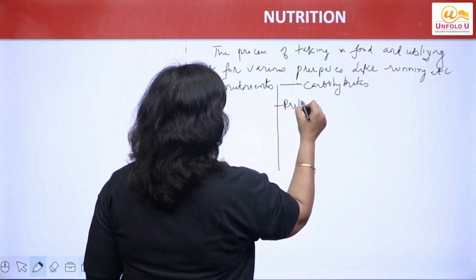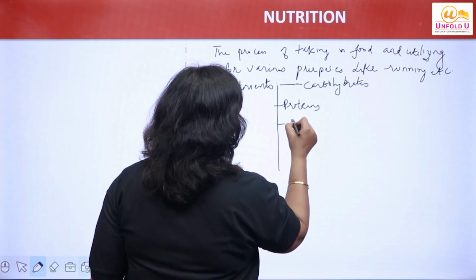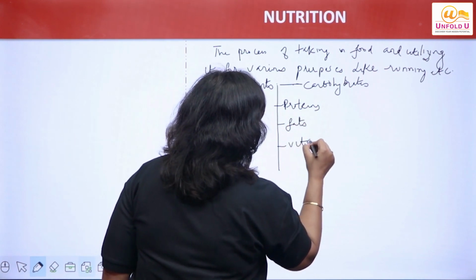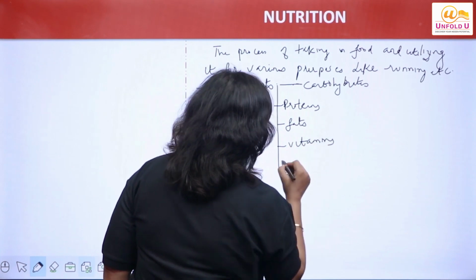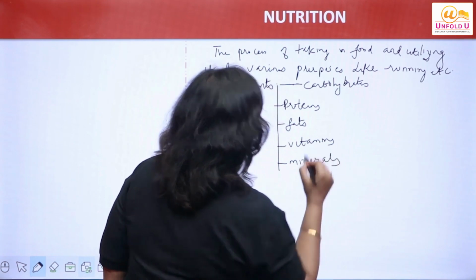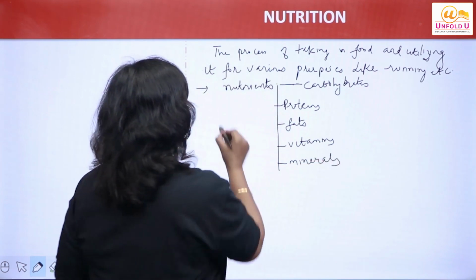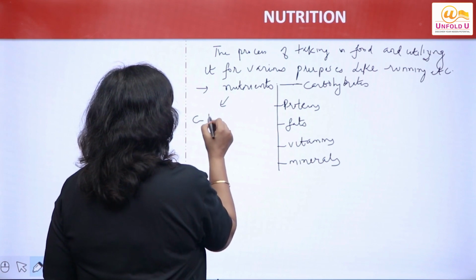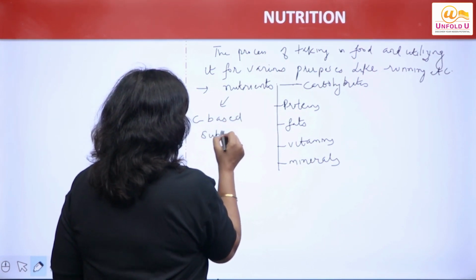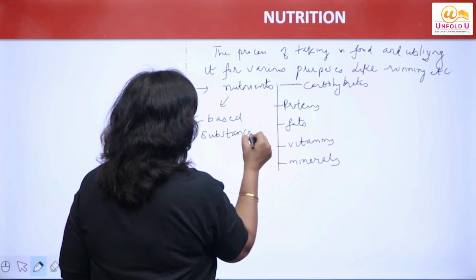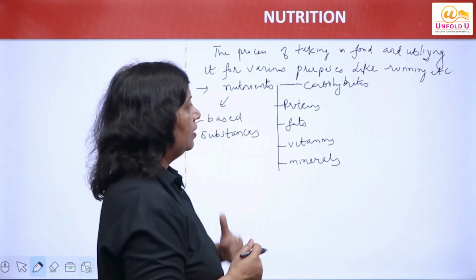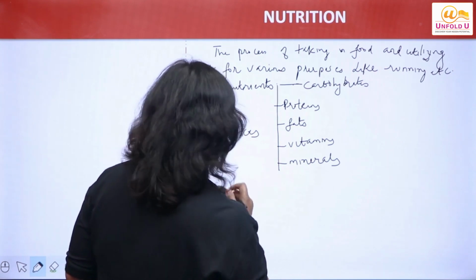Proteins, fats, vitamins, and minerals. So, nutrients are actually what? Basically carbon-based substances. Clear? They are classified into 5 categories: carbohydrates, proteins, fats, vitamins, and minerals.